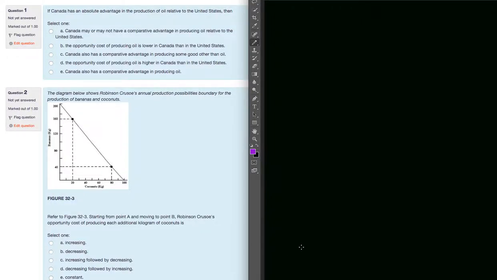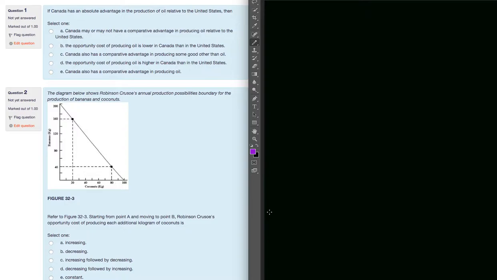So, in this chapter, I'm just going to use a mixture of Photoshop and the actual questions to answer Chapter 33's questions. So, if Canada has an absolute advantage in the production of oil relative to the United States, then what? So, the two big concepts when it comes to advantages in trade and this class that you must remember is absolute advantage and comparative advantage.